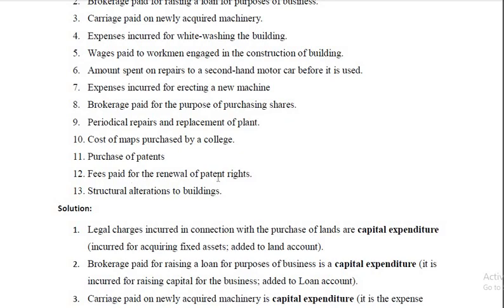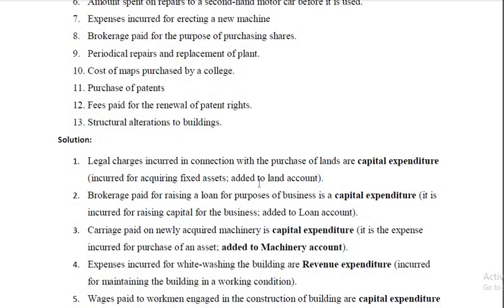Fees paid for the renewal of patent rights is an item of recurring nature. Renewal, every year you have to pay it. In other words, it is an annual feature, therefore it is a revenue expenditure debited to the profit and loss account. Structural alterations to a building is a capital expenditure unless otherwise specified, so that is taken as an addition to buildings, so capitalized.